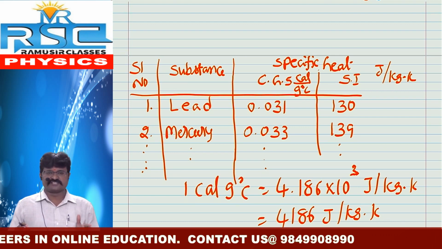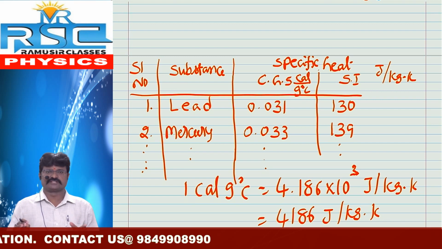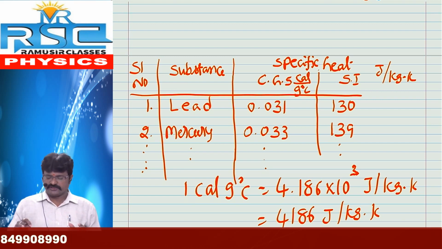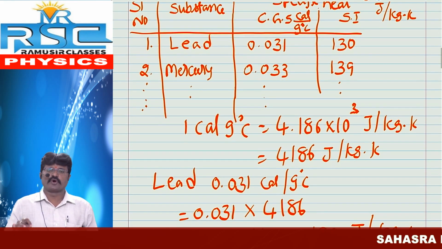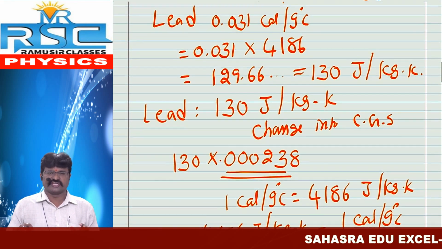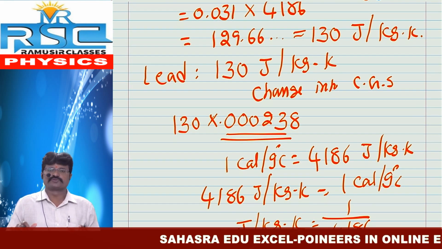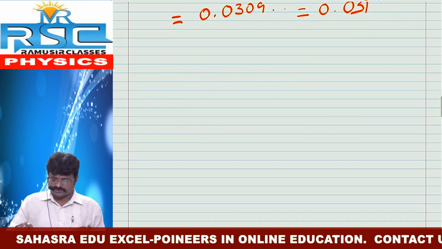How these values are obtained, we already discussed with an example. First of all, a CGS value changes into SI by multiplying with 4186. If you take any SI value, multiply it with 0.000238, then we will get the approximate values of the given table. This is also one of the most important concepts.